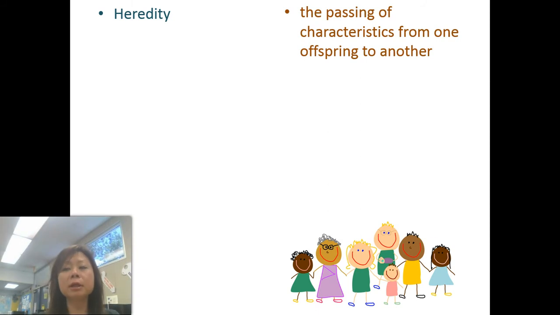Before we talk more about Gregory Mendel and his observations, let's talk about some important words you need to know. Heredity is the passing of characteristics or traits from parent to their offspring.